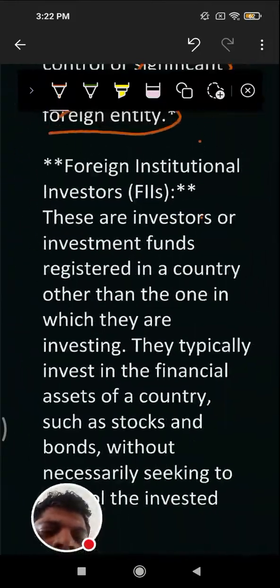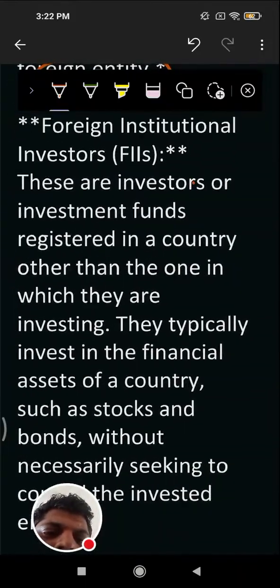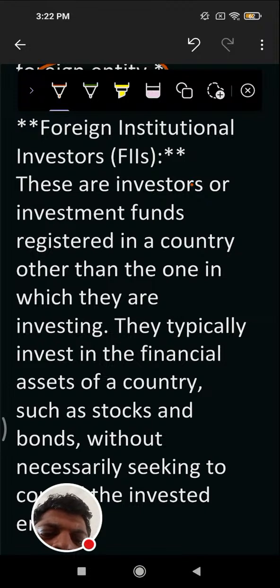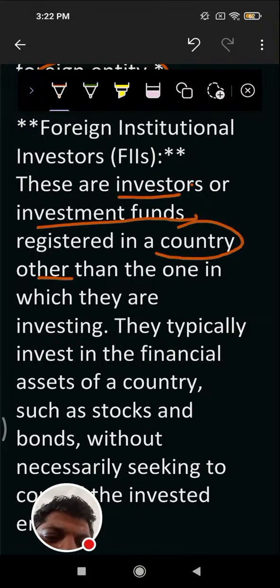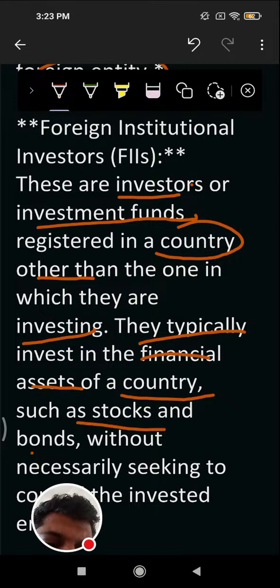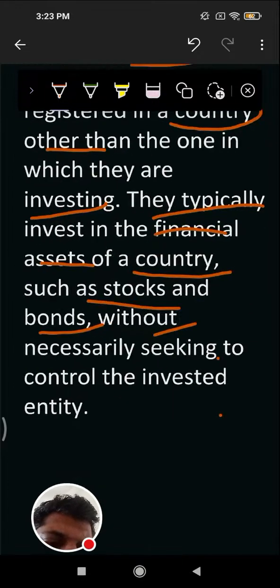Then comes the foreign institutional investor. These are investment funds or investors registered in a country other than the one in which they are investing, and they typically invest in financial assets of countries such as stock and bond without necessarily seeking the control.